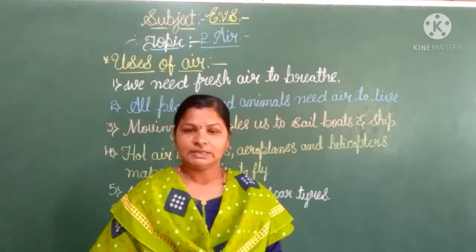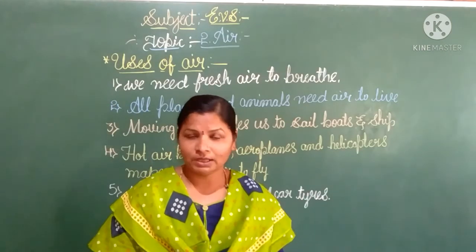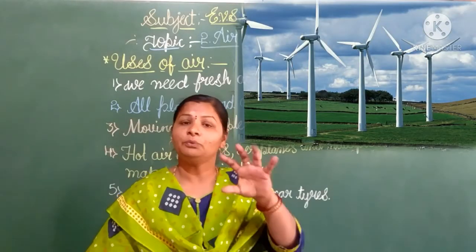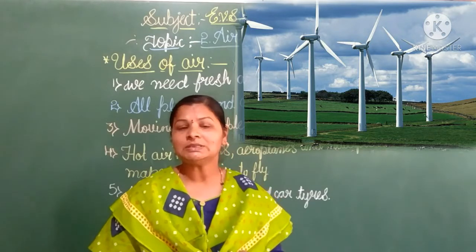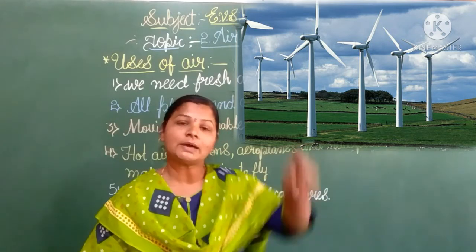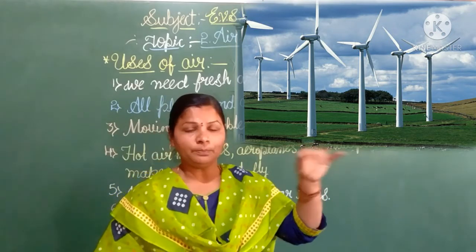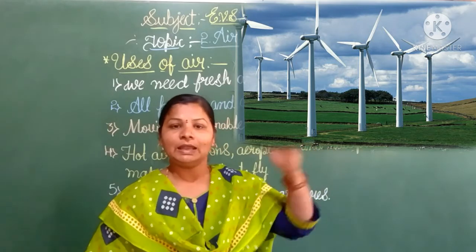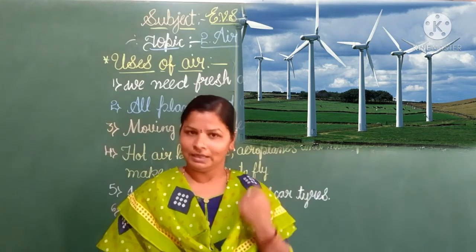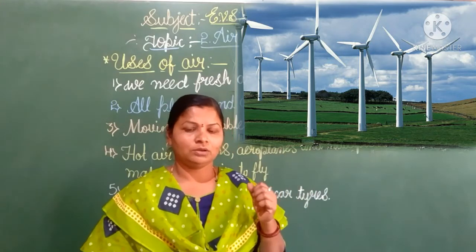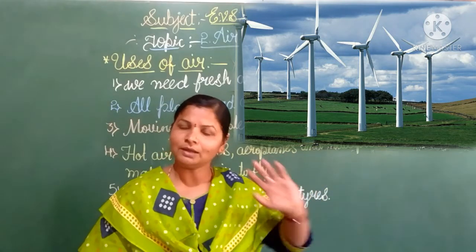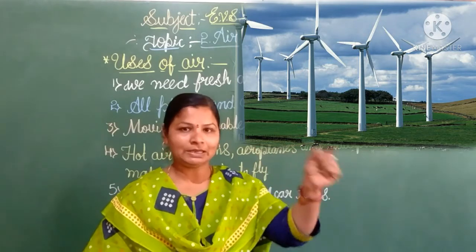Nowadays, children, by the air also we are getting electricity. How is it? By wind power. On the hills we are seeing big fans, right? When the fans are rotating, then the wind power, it means the air, is converted into electricity. Like that also we are using the air, children. If you want to reach Arpinalli, on that road you are seeing the big fans on the Chikteri hills, right?